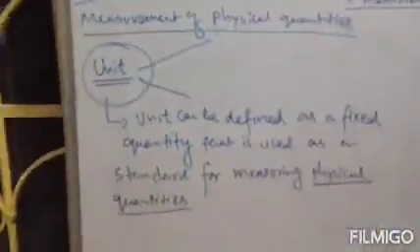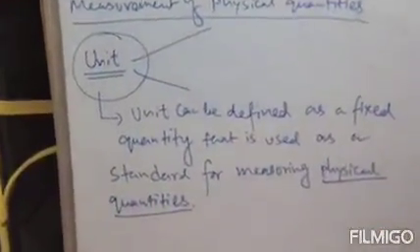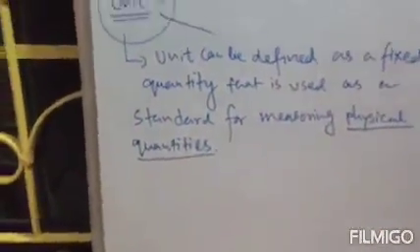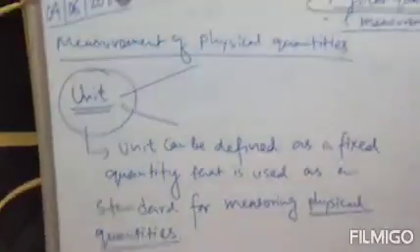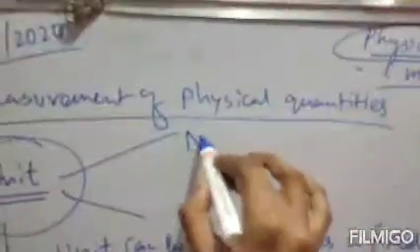Now these units are classified into two types. One is your non-standard unit and another one is your standard unit.